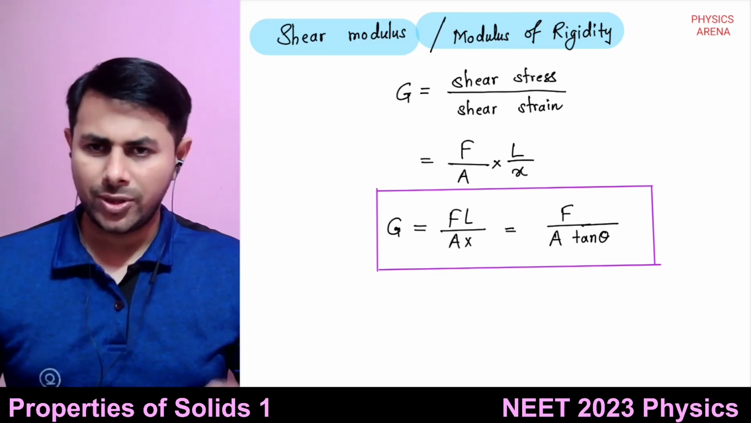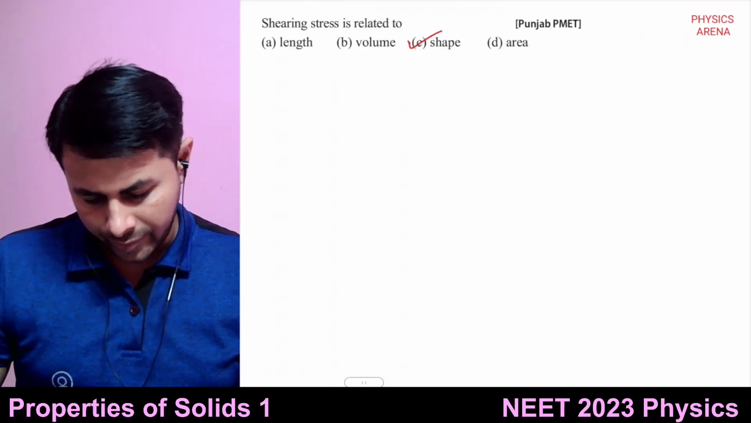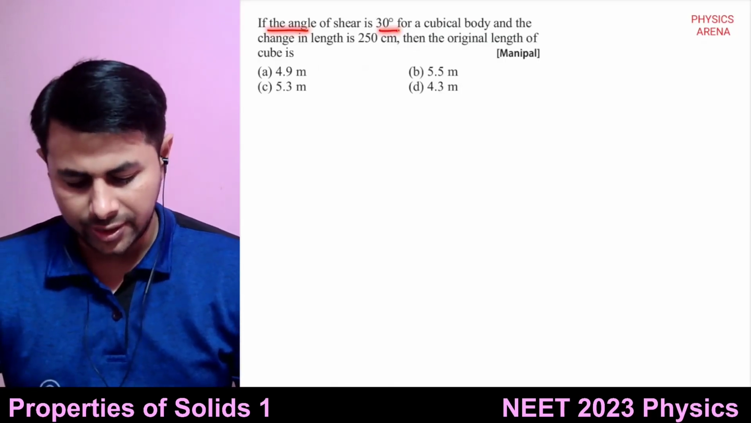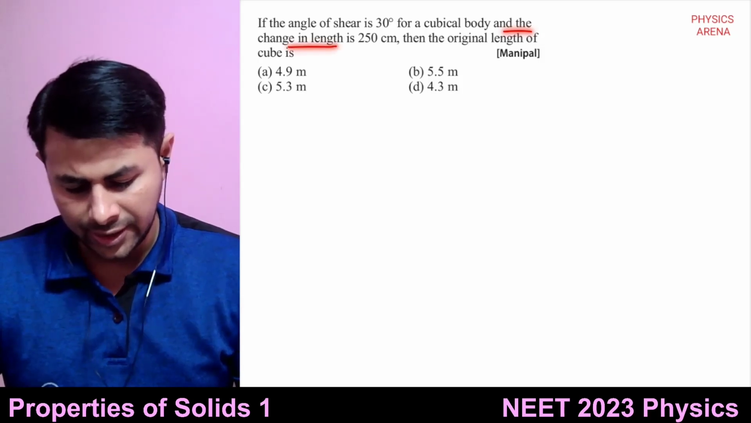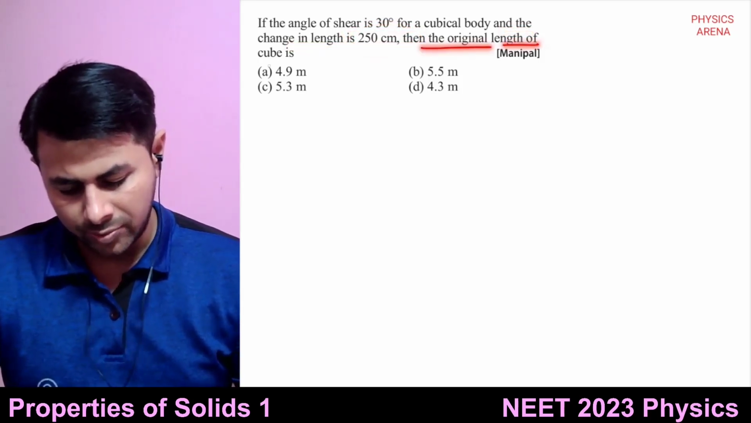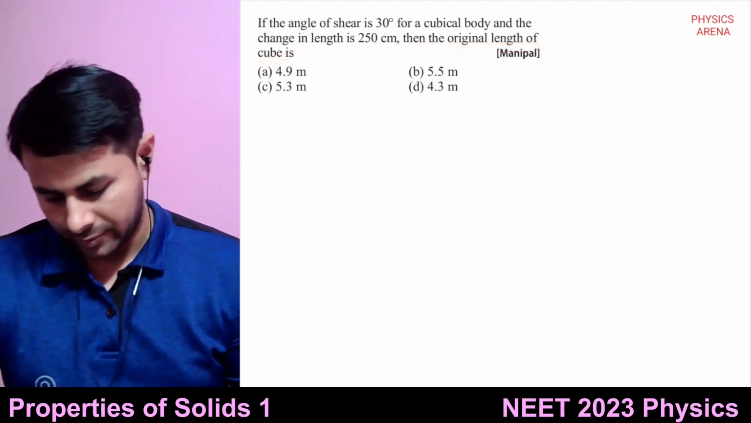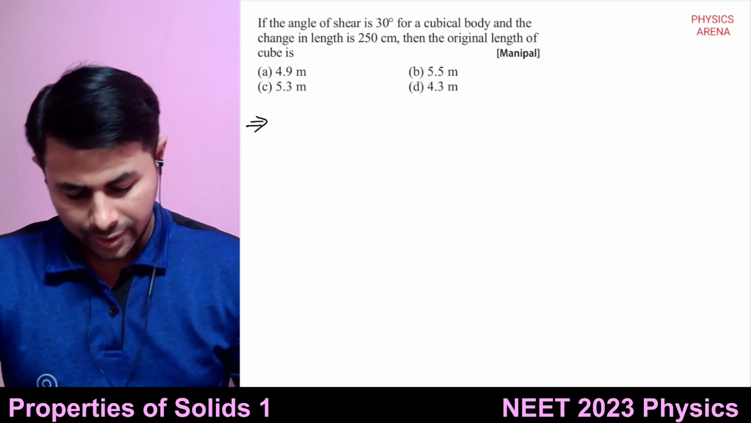Okay. So shear modulus is also known as modulus of rigidity. If the angle of shear is 30 degrees for a cubical body and change in length is 250 centimeters, then the original length of the cube is. So this is very simple, right?